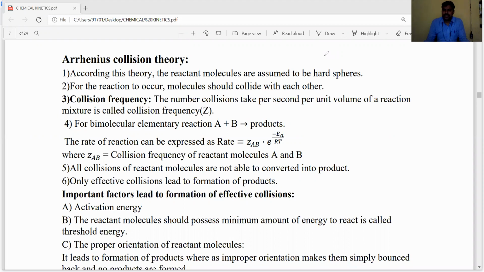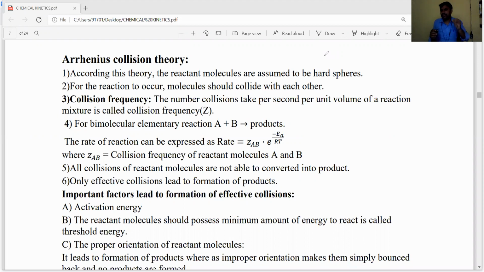In the last class, we discussed the important factors affecting the rate of the reaction. There we discussed the temperature effect. Generally, as the temperature increases, the rate of the reaction increases. For every 10 degrees rise in temperature, the rate of the reaction becomes double or triple. We also explained it with a graphical representation, dear students.